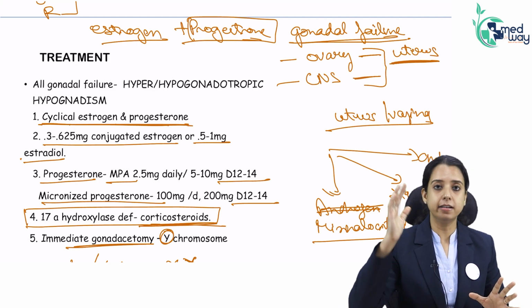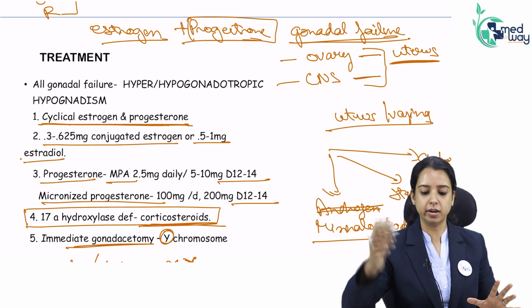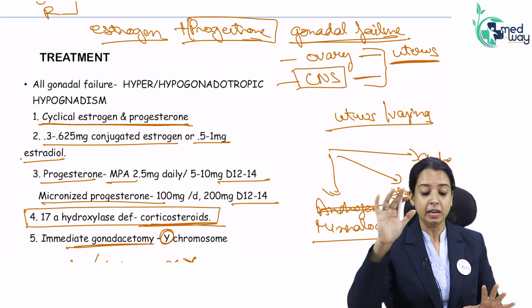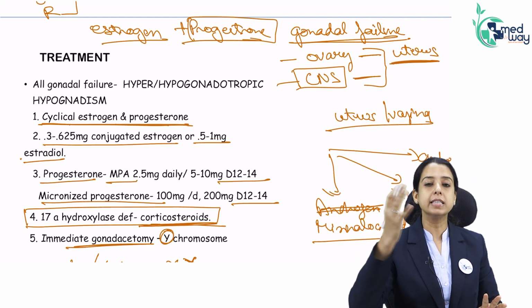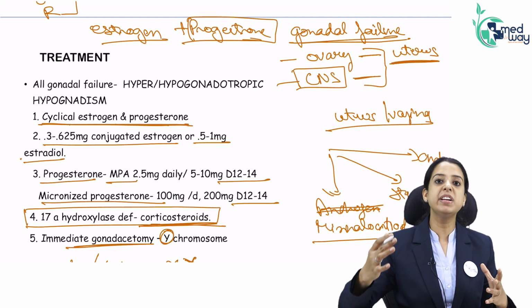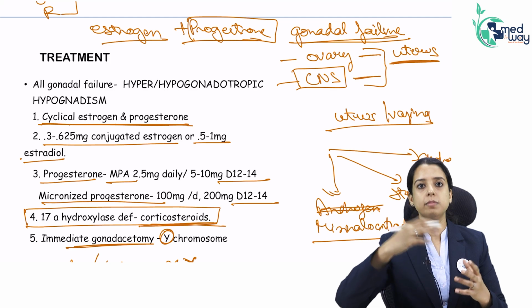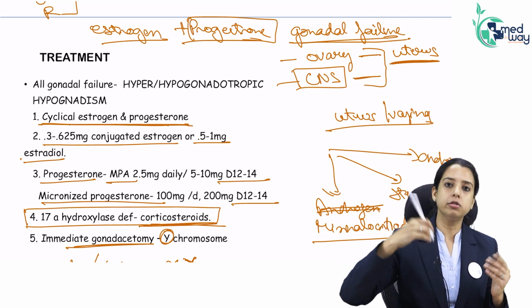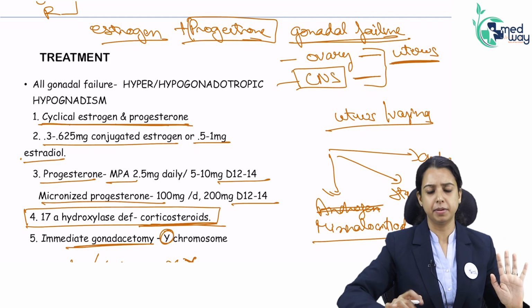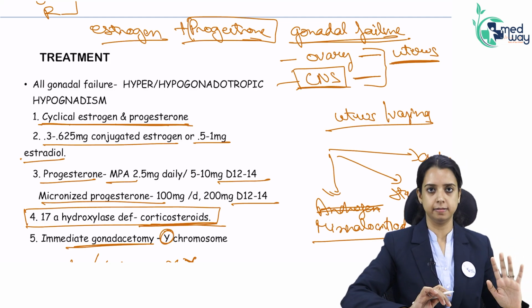In a patient with a central cause, hypogonadotropic hypogonadism, we are discussing it the least because it is not very common. In this also you will give cyclical estrogen and progesterone, but once you treat the pathology, if there is a tumor, you remove that tumor. If there is constitutional delay, the patient will overcome it with time. The patient can become pregnant because here gonads are working.